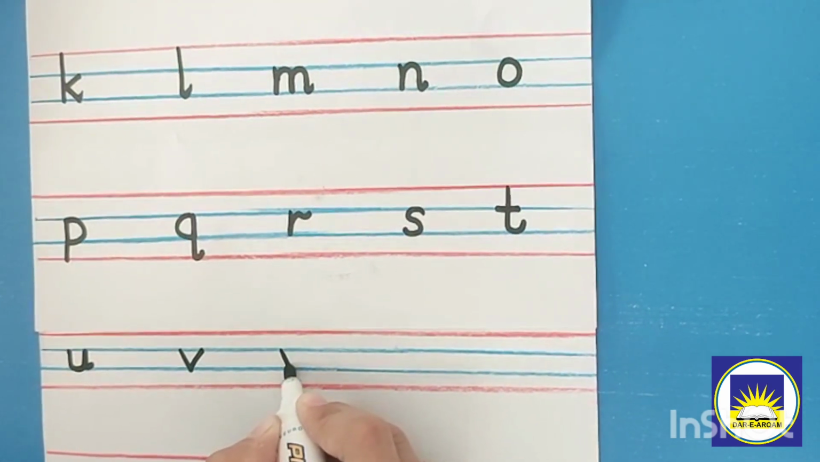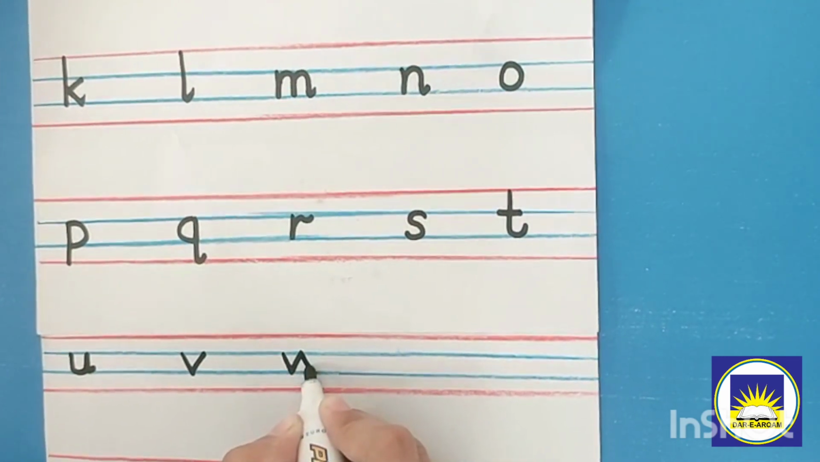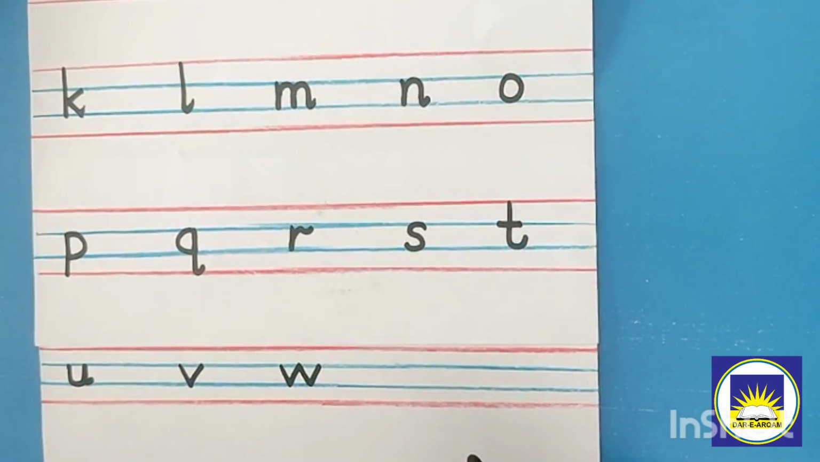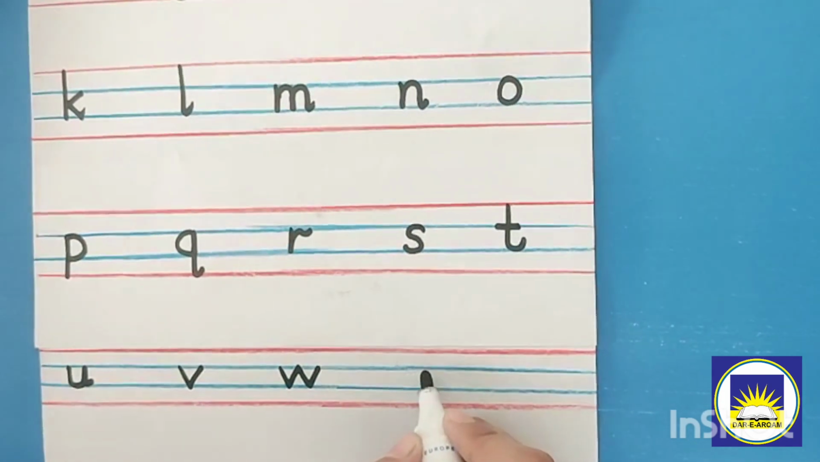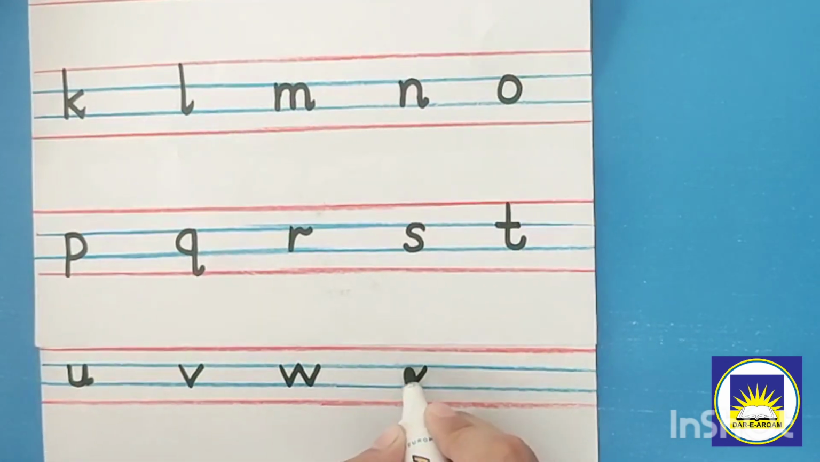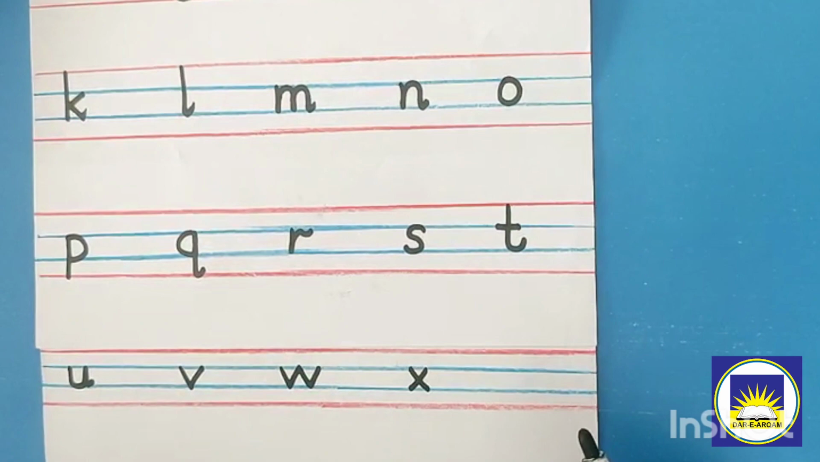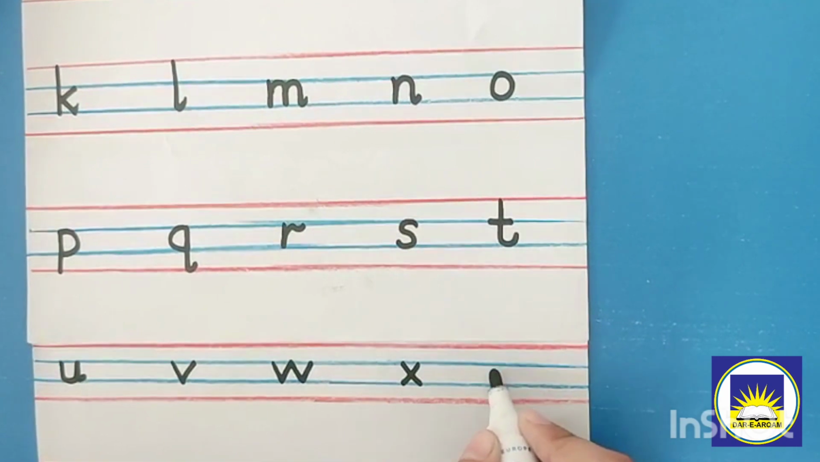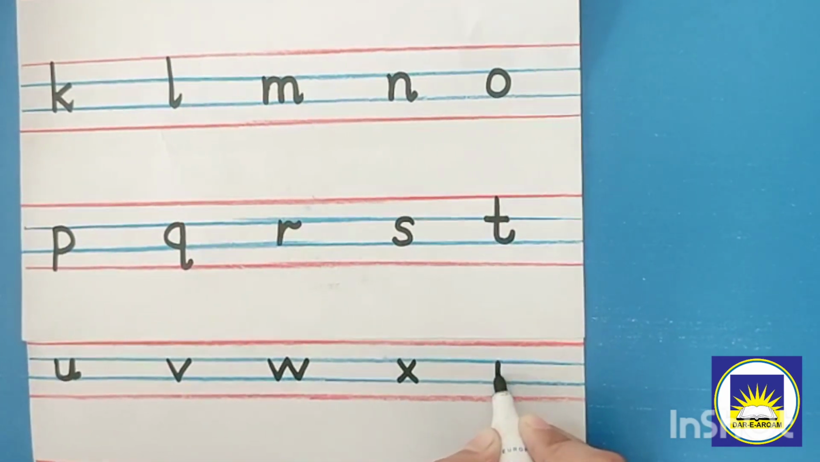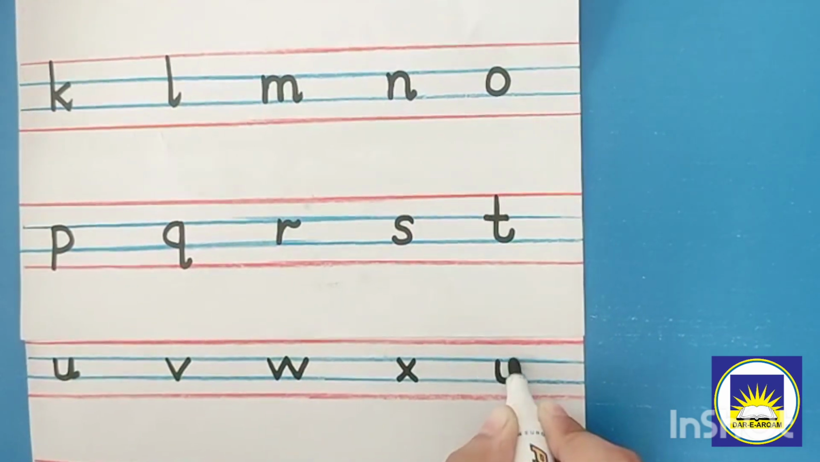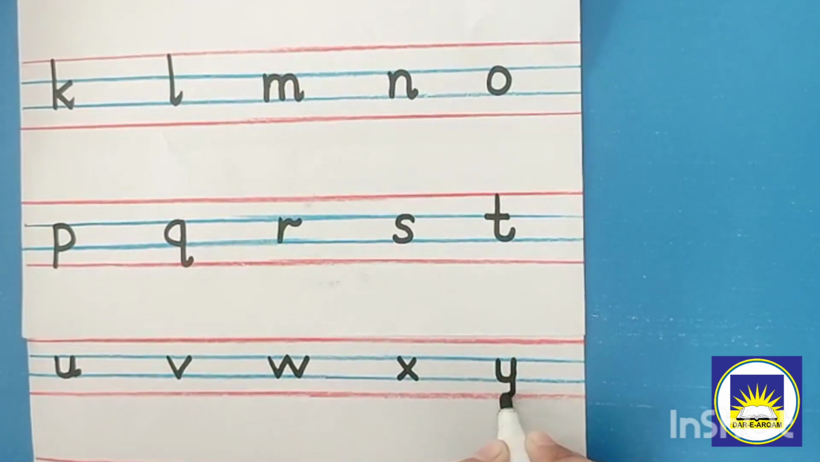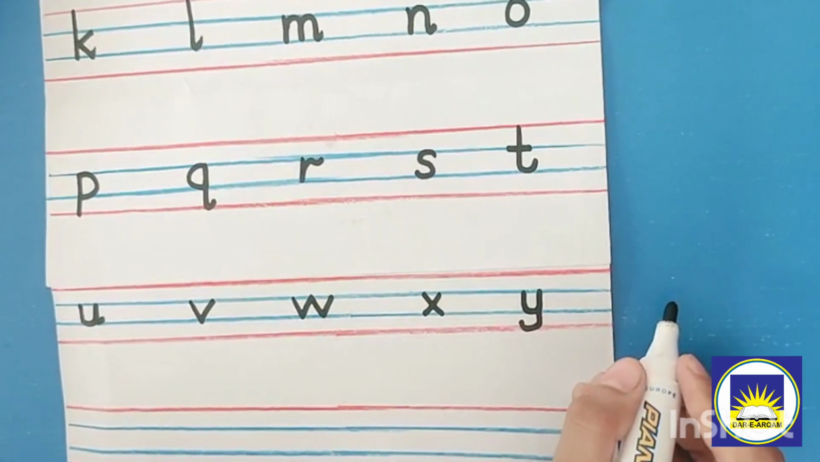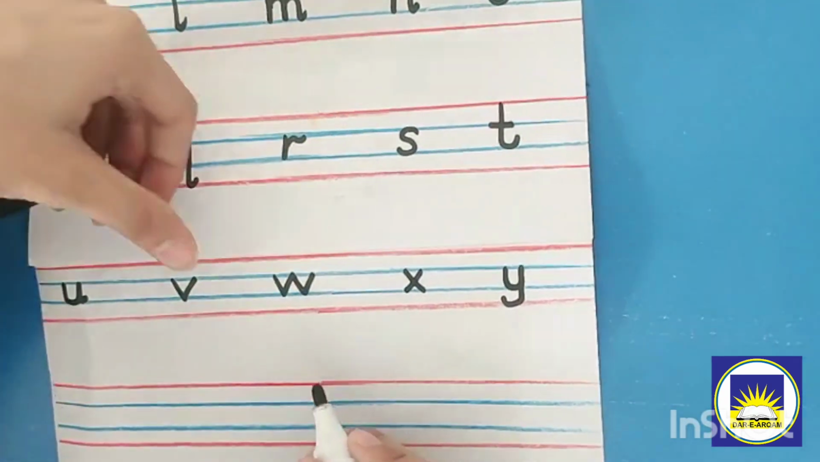Slant line up, slant line down, slant line up. It will make w, watch. And make a little cross. It will make x, X-ray. Make a little straight line, turn a little, go up, come down and down, turn a little. It will make y, yacht.